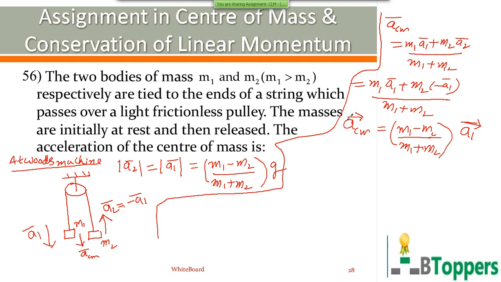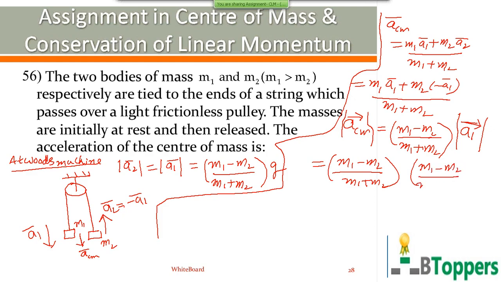So if you take modulus on both sides, magnitude of ACM bar equal to (m1 minus m2) by (m1 plus m2) into mod of A1 bar. Mod of A1 bar you can substitute as (m1 minus m2) by (m1 plus m2) into g.